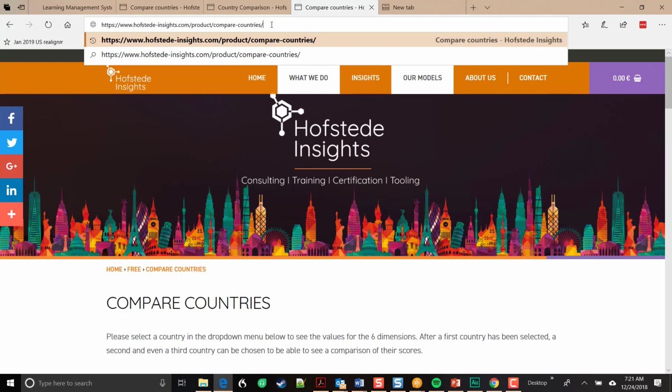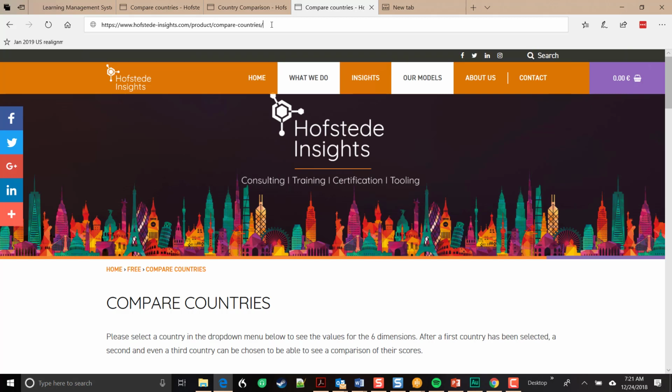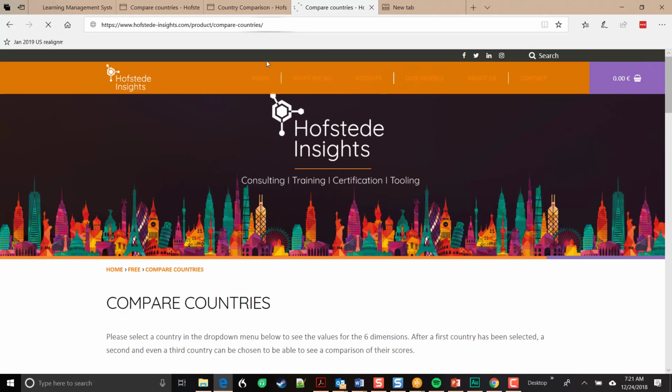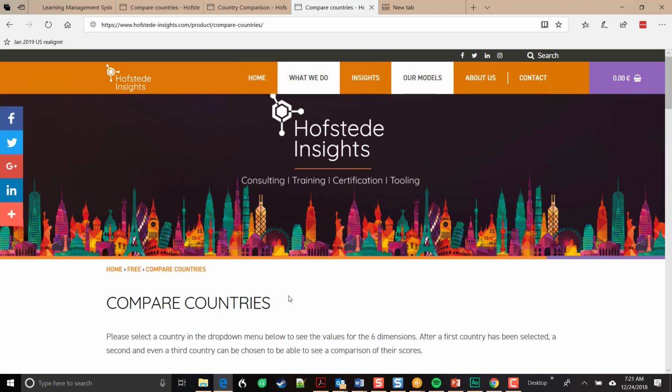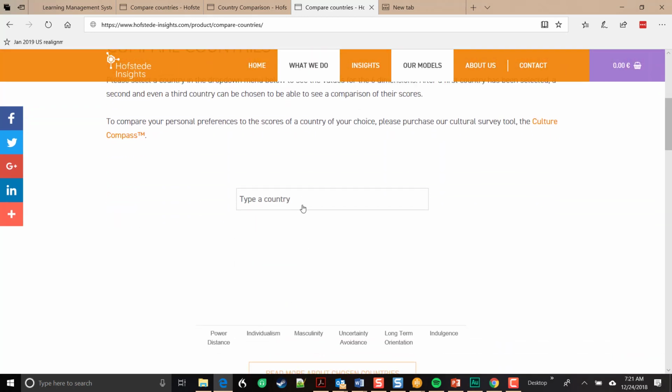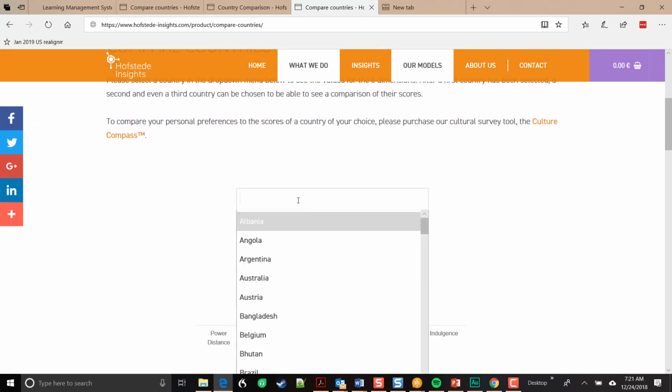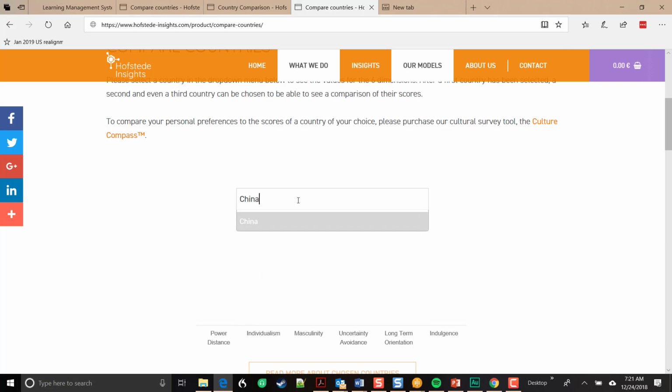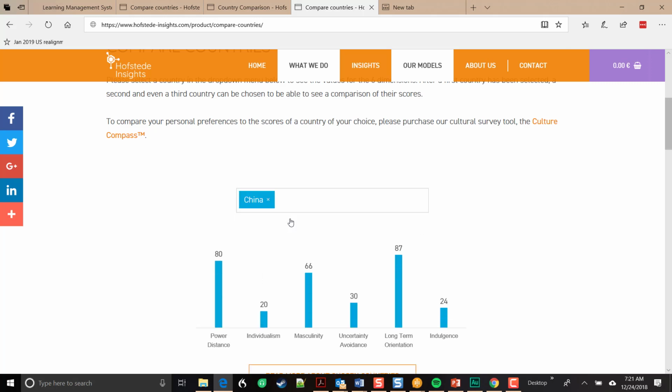You can see there that the website address is already in the screen. There's also just a link you can click on in the course room to go to this website. We're going to go to the website, and once we hit the website, you can see we're asked to compare some countries. If you remember, our 3 countries are China, Mexico, and the United States.